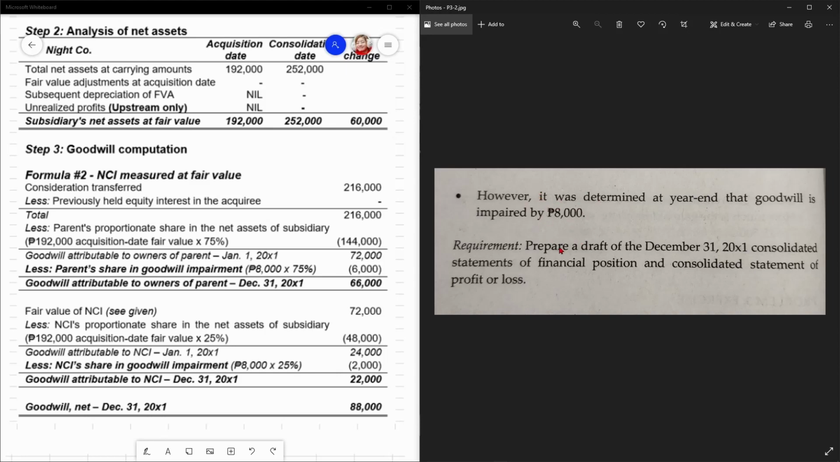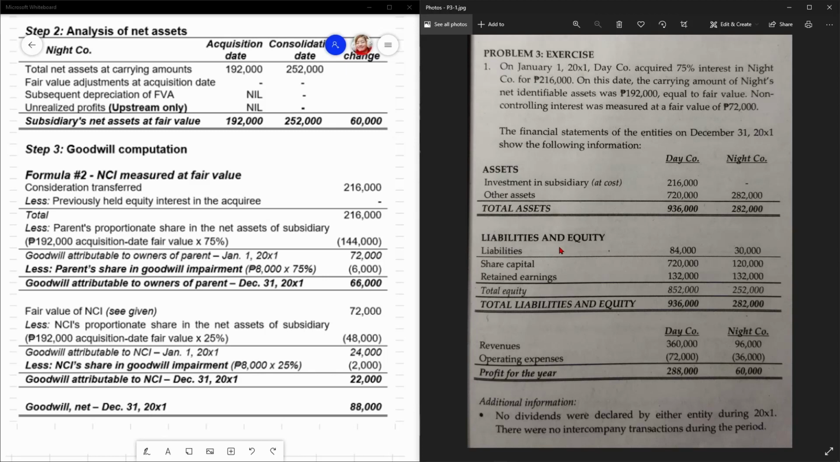Now, di ba sabi dito, merong 8,000 pesos na impairment sa goodwill. And since this is a total or full goodwill, may share si parent, may share si NCI. In this case, yung 8,000, 75% kay parent, so 6,000 impairment. So, net goodwill attributable to the parent as of the consolidation date, as of December 31, 20X1, is 66,000.